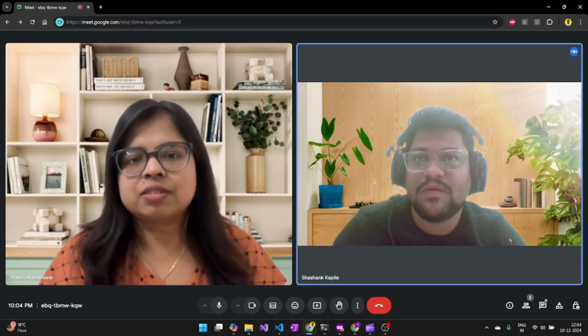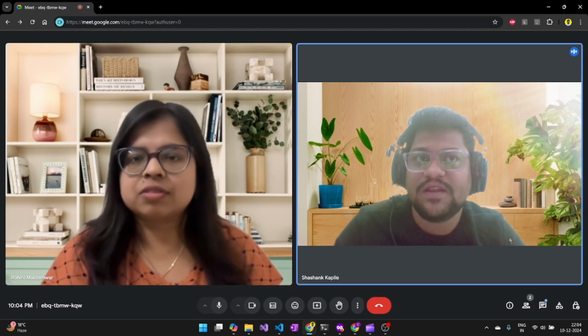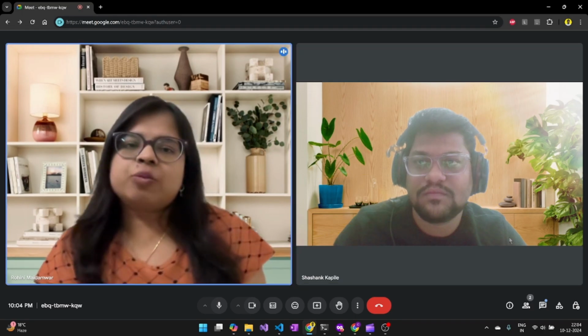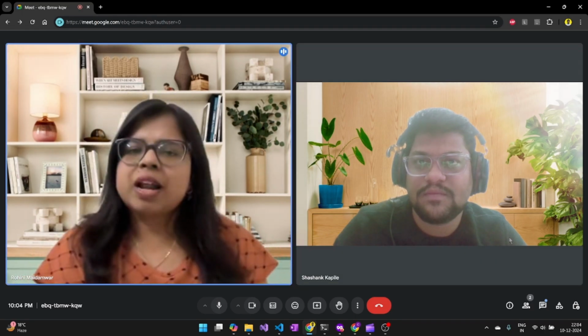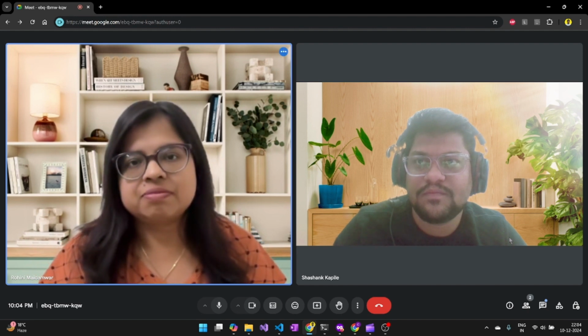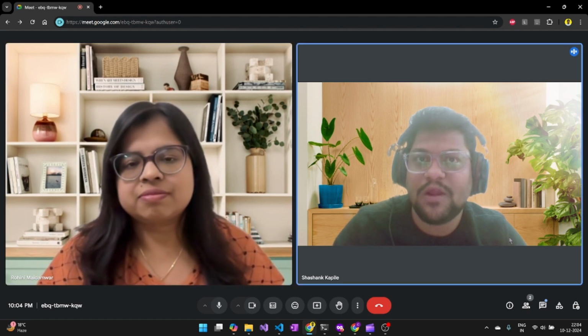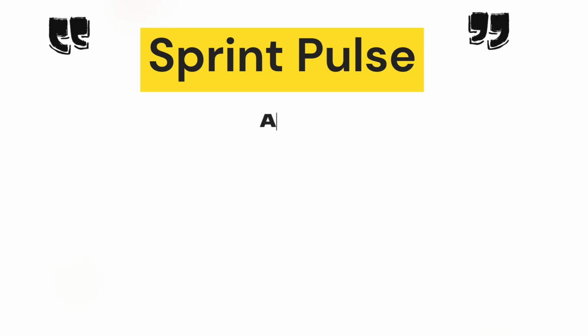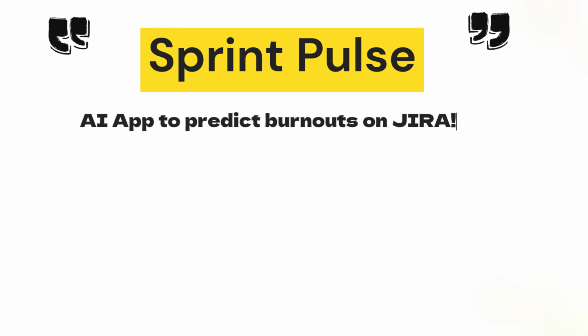I wish there was a way to predict stress levels based on assigned tickets before we start the sprint. Hey, good morning. I checked Atlassian's marketplace and I did not find any app that solves your problem. So let's create an AI based burnout prediction app for our Jira board. Sure. Introducing Sprint Pulse, an AI app for Jira board that predicts team members' burnout and prioritizes employee mental health.